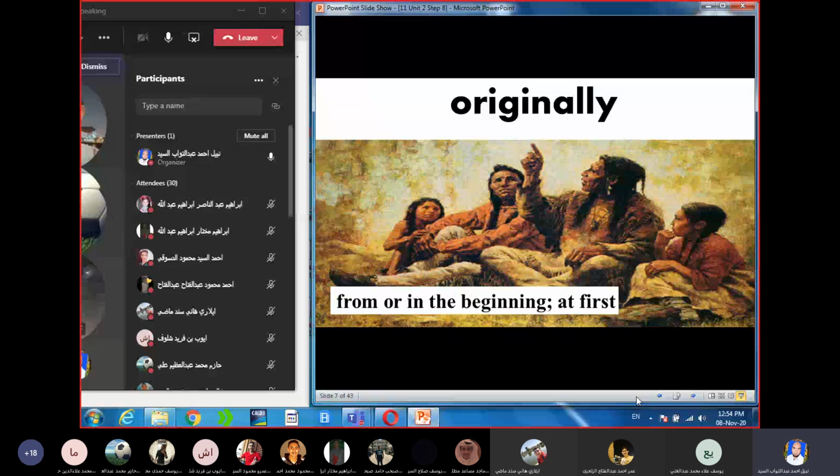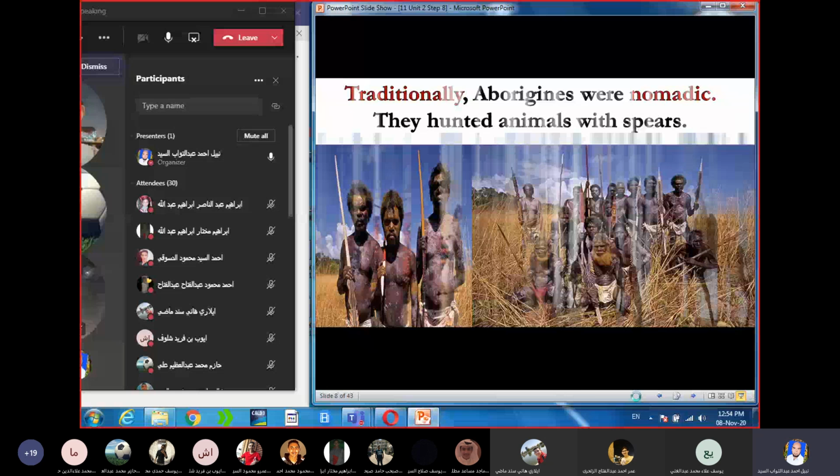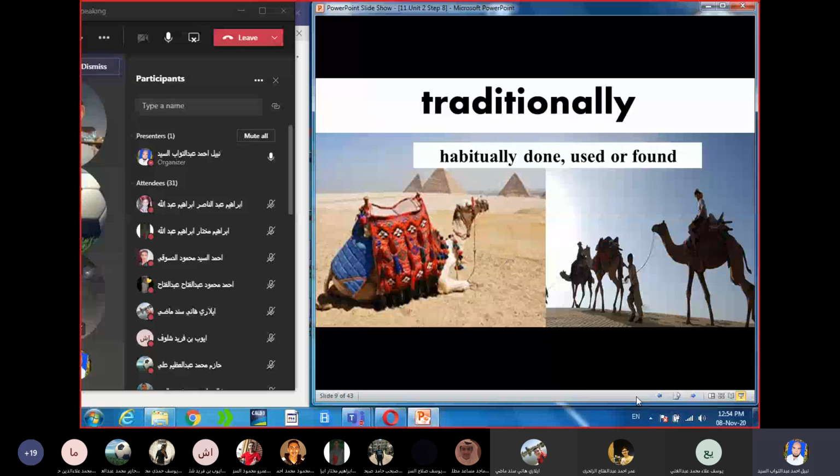Traditionally, Aborigines were nomadic. They hunted animals with spears. Traditionally. Habitually done, used or found, or in a traditional way. In a traditional way, traditionally.